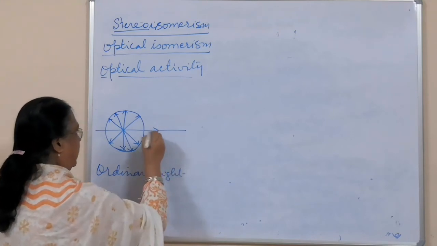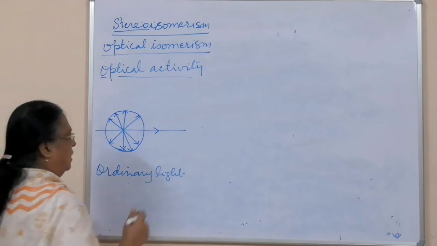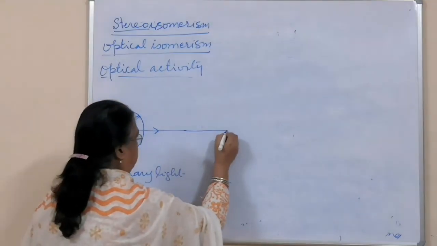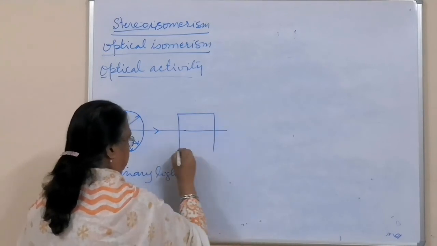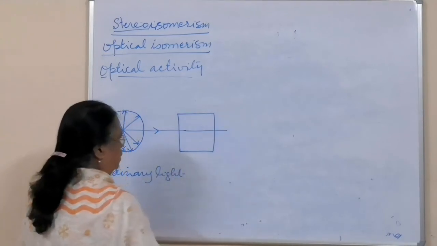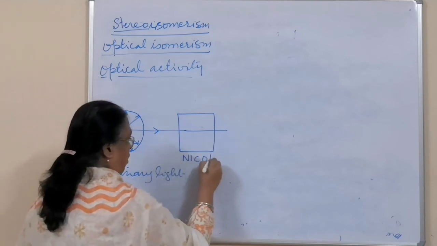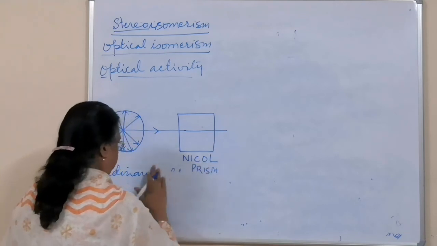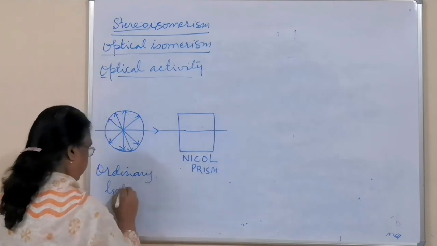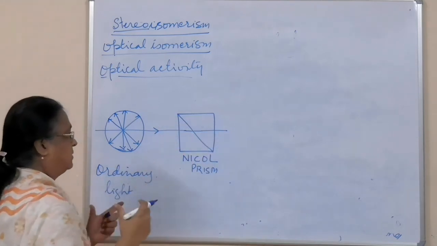When this ordinary light, in which vibration is in all directions perpendicular to the propagation of the light, is passed through a device, an instrument called a Nicol prism, not nickel, Nicol prism. This Nicol prism is made up of two prisms joined together.